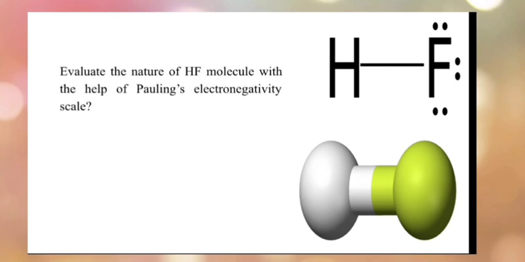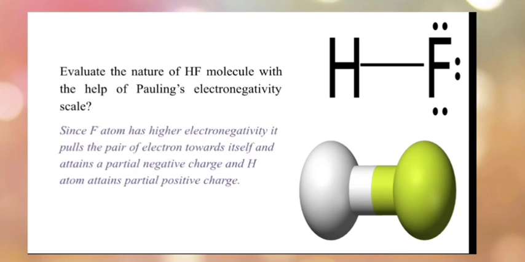Evaluate the nature of HF molecule with the help of Pauling's electronegativity scale. Since F atom has higher electronegativity, it pulls the pair of electrons towards itself and attains a partial negative charge, and H atom attains partial positive charge. According to Pauling's electronegativity scale, the value is greater than 1.7. So we can say that HF molecule is ionic in nature.